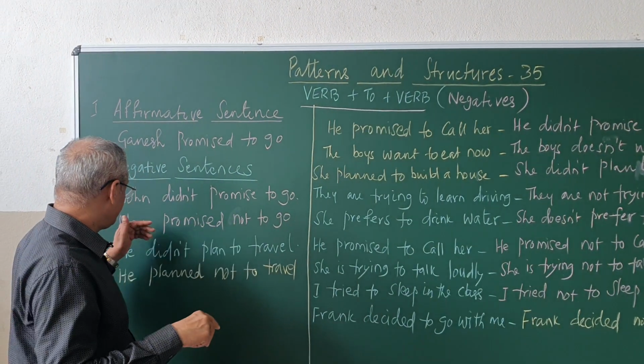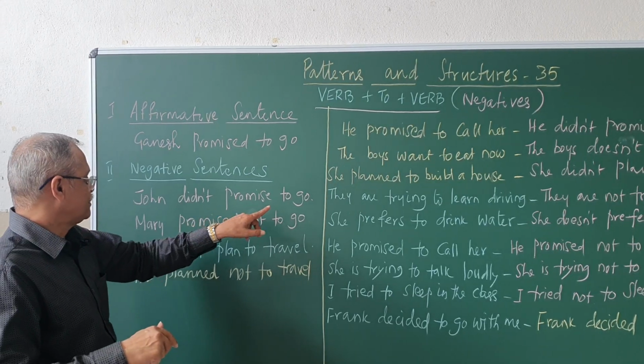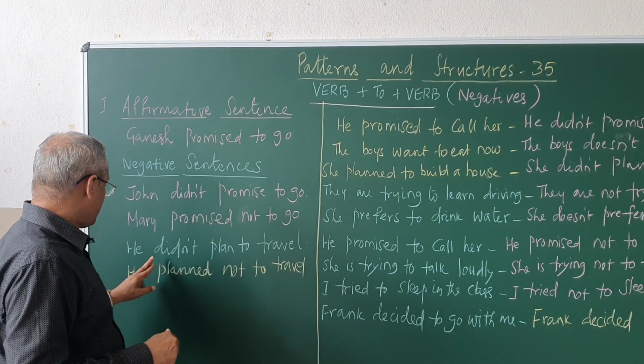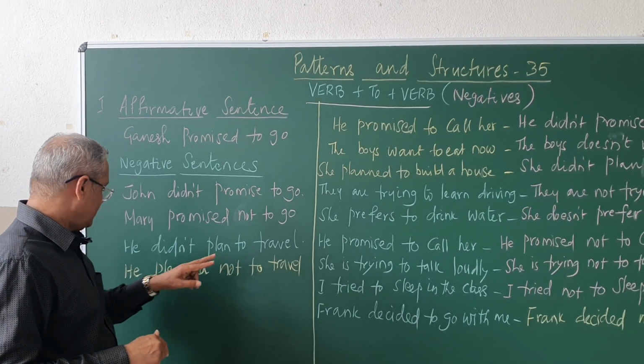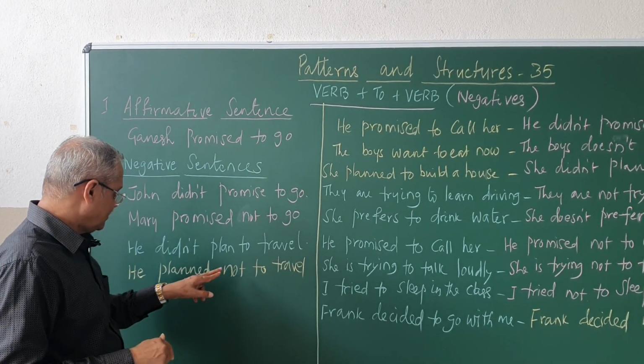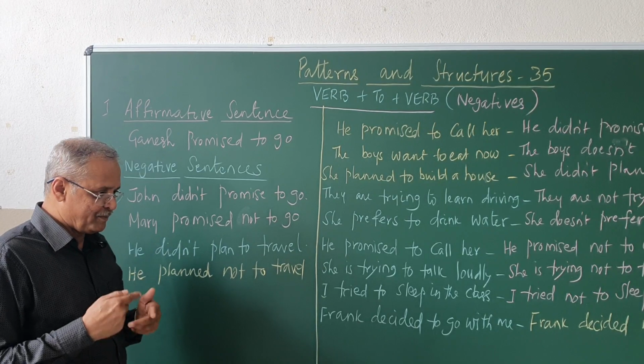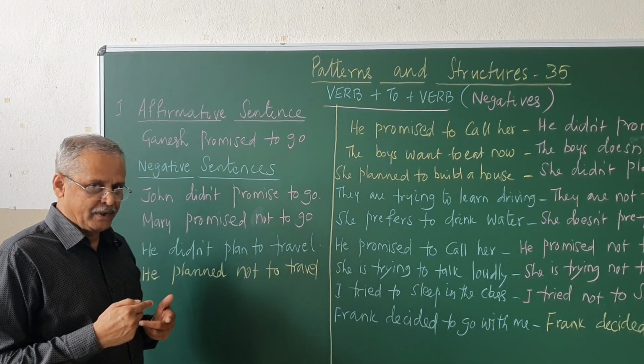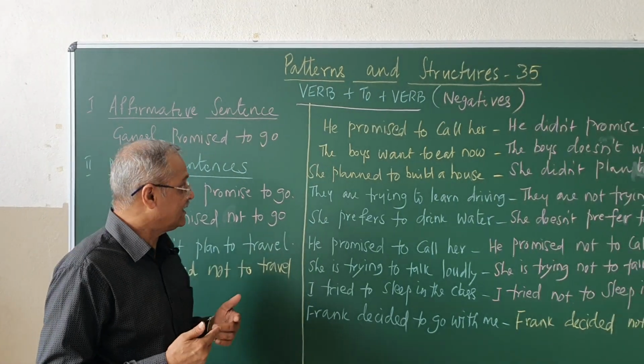Some more examples. John did not promise to go. Mary promised not to go. He did not plan to travel. He planned not to travel. So, you have to practice this structure. He planned not to travel. He planned not to eat. He planned not to sleep, like that.